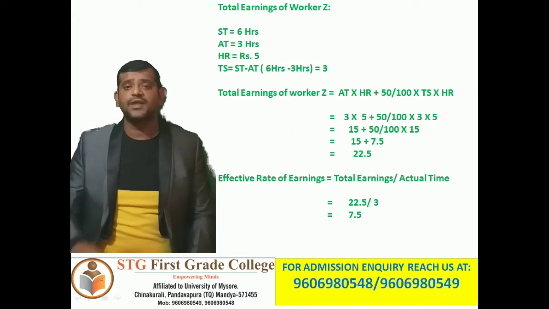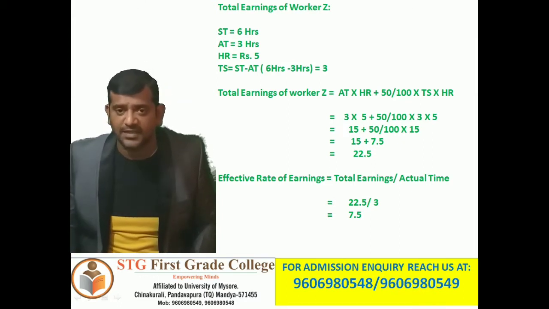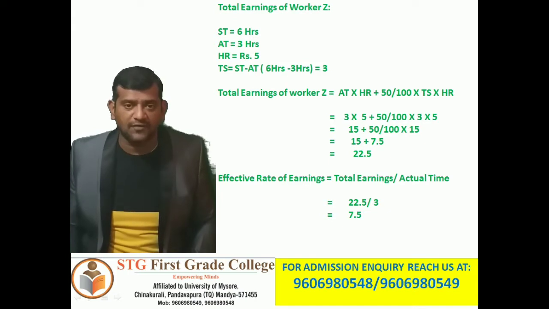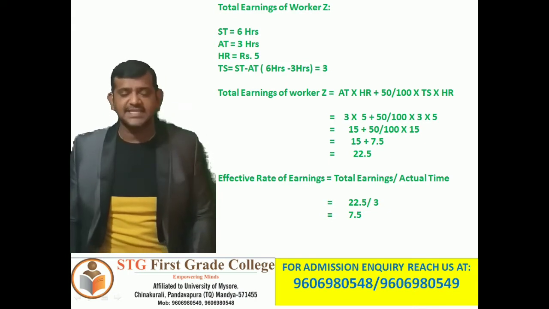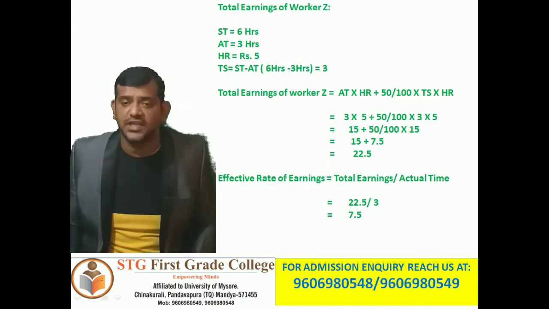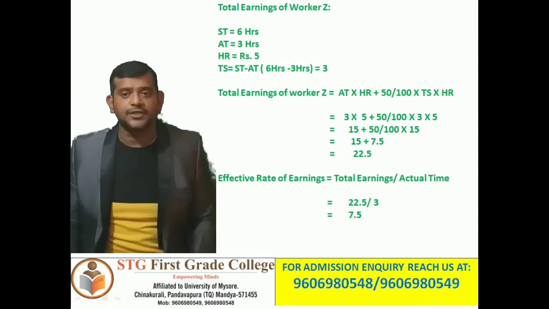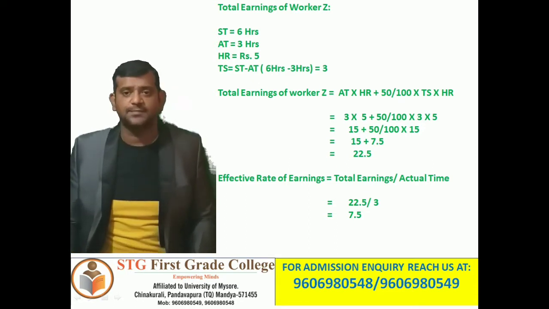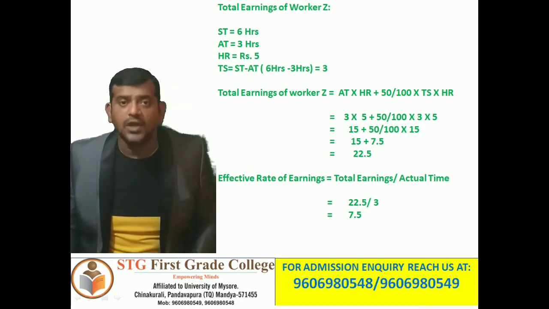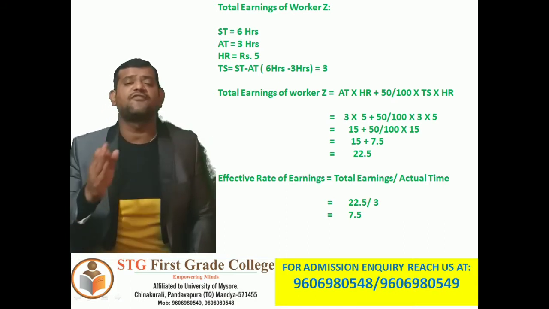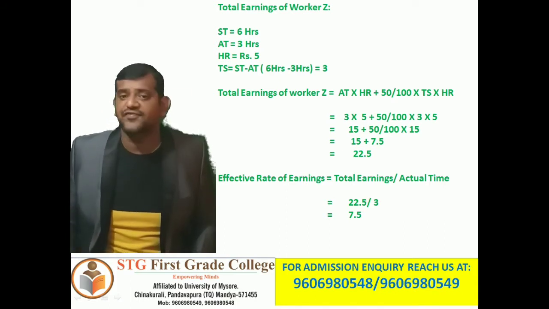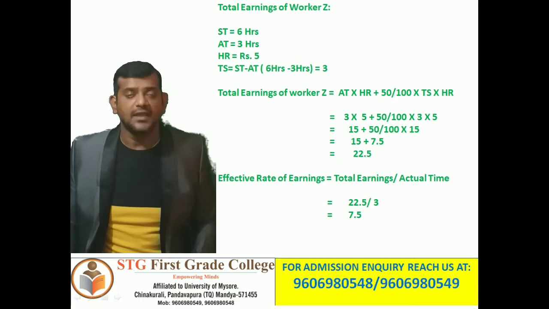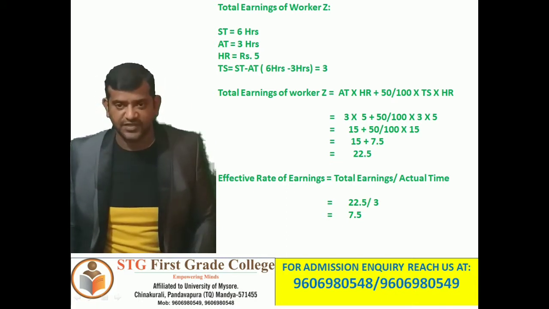So now implement the same formula, that is total earning of worker Z: AT into HR plus 50 divided by 100 into time saved into HR, that is 3 into 5 plus 50 divided by 100 into 3 into 5. So 3 5s are 15 plus 50 divided by 100 into 3 5s are 15.